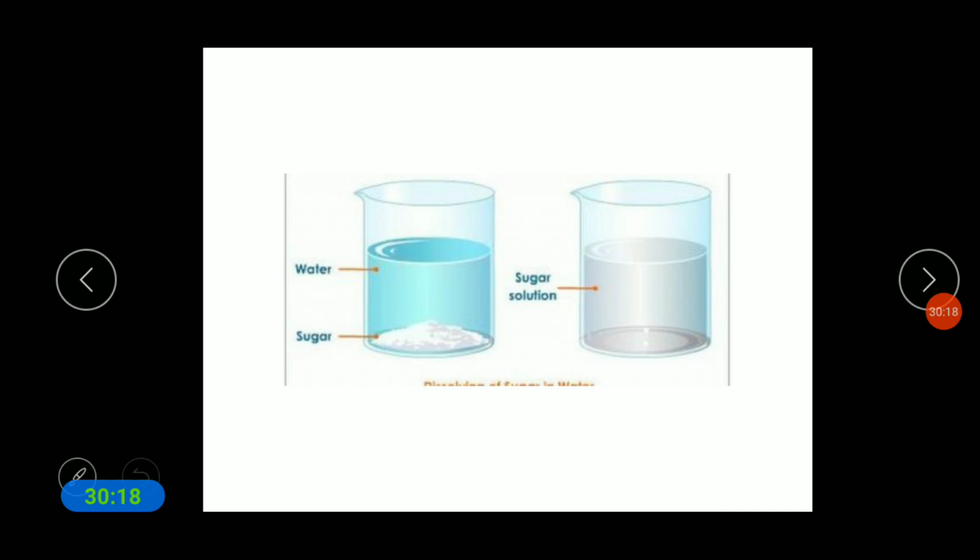The salt remains in the beaker. Why is it? Because the water has lost the capacity of dissolving. It lost its capacity to dissolve salt in it.